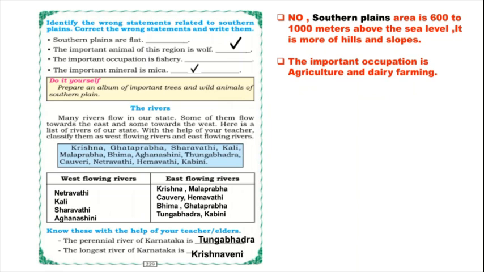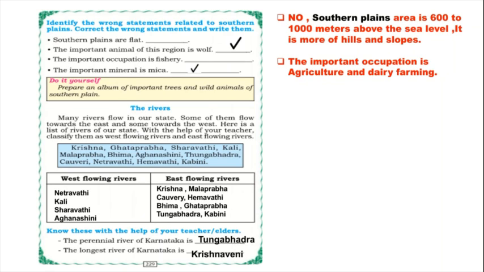So the second, the important animal of this region is wolf. Correct. Okay, the important occupation is fishery. No, the important occupation is agriculture and dairy farming. So in the southern plains, the people will do more agriculture and dairy farming. Okay, yes. So the important mineral is mica. Correct. Yes. Prepare an album of important trees and wild animals of southern plains.